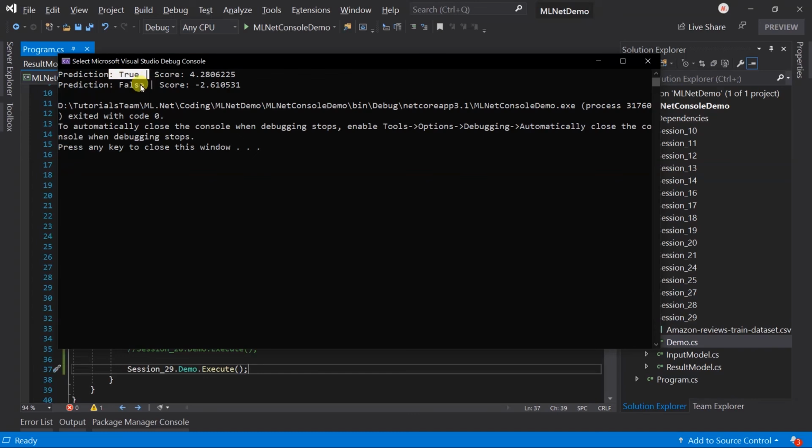Here we got true for the first and false for the second. You can see that the first example contains positive words whereas the second example has negative words.